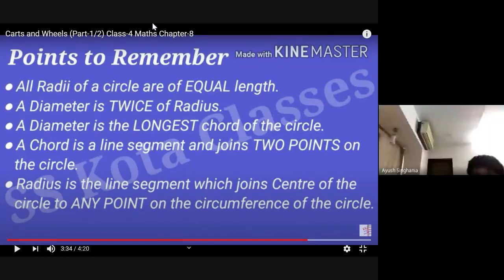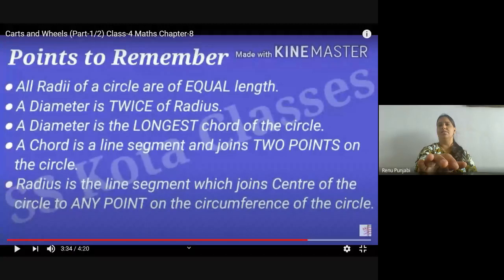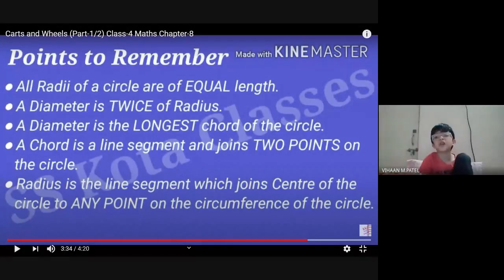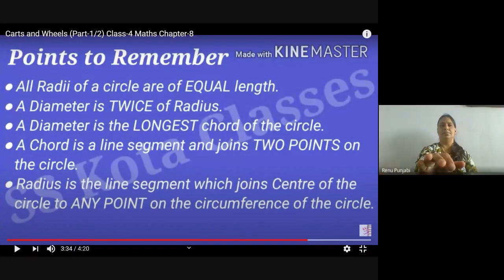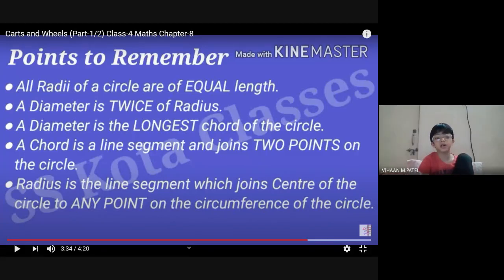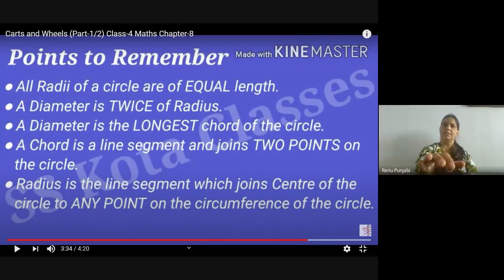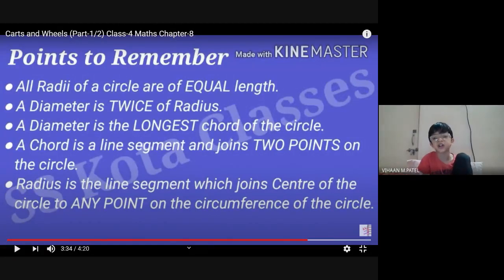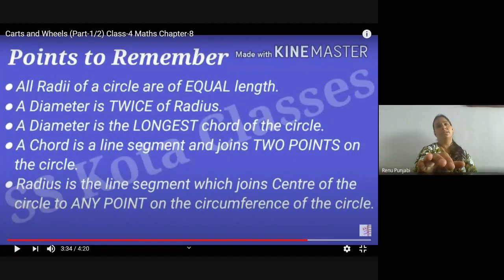Vivan Balchandani, can you answer me? Ma'am, we can draw so many diameters in a circle. Yes. So what is the plural form of diameter? It's diameter only, no plural form. Ma'am, the circle only has chords. Yes, in a circle we draw the chord.